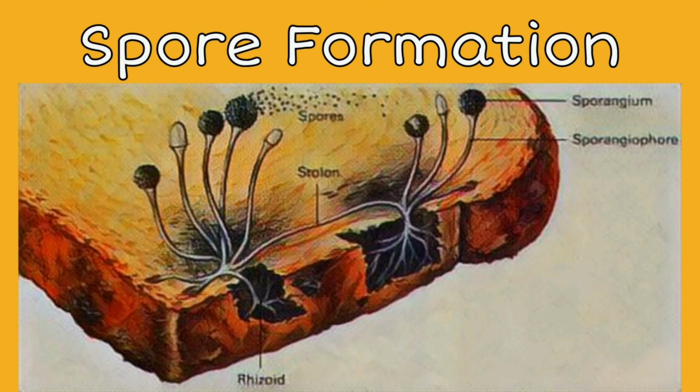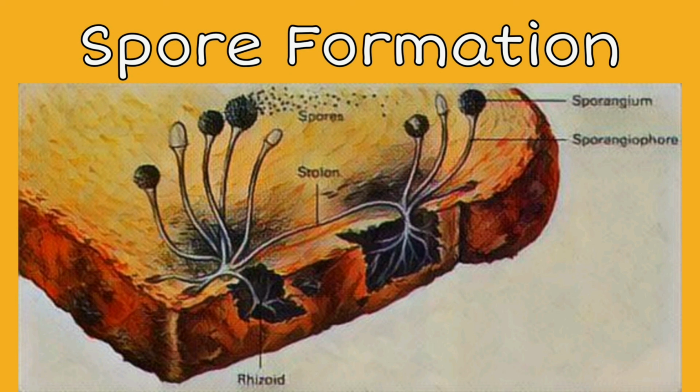Now you must have seen fungus which grows on a piece of bread or a chapati which is left for 2 to 3 days. Mostly fungus like mucor have a filamentous body. They have sporangia. Once the spores are formed, that you can see in the diagram, the sporangia burst.